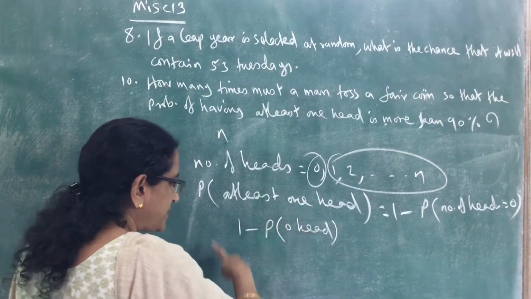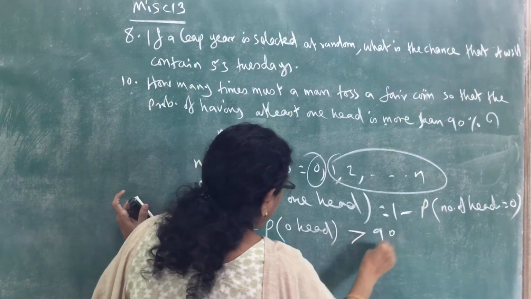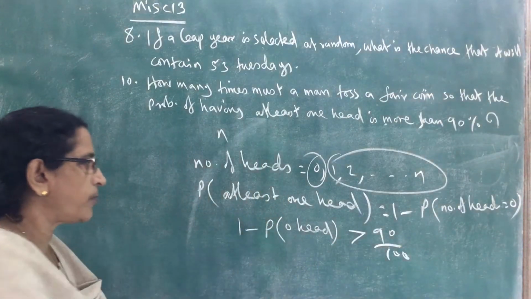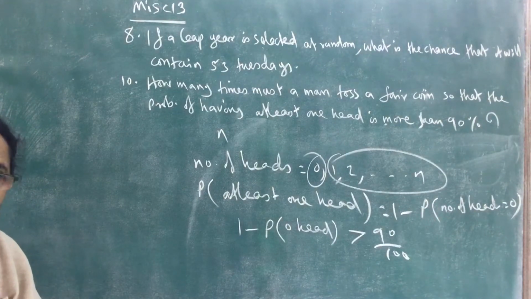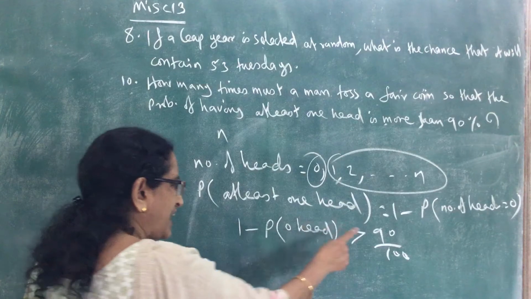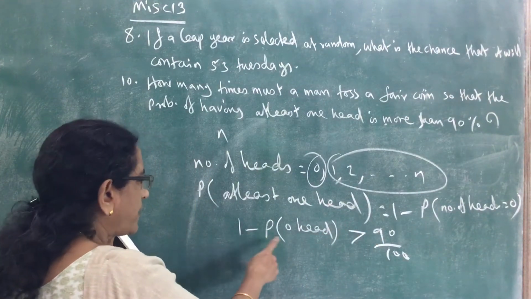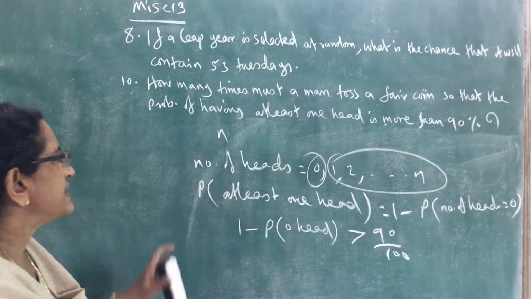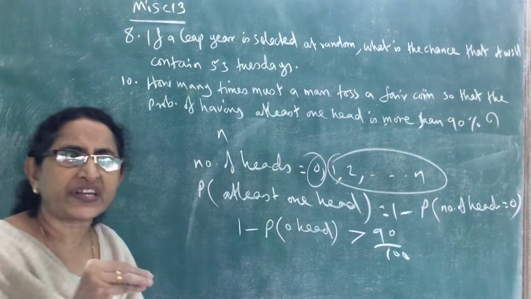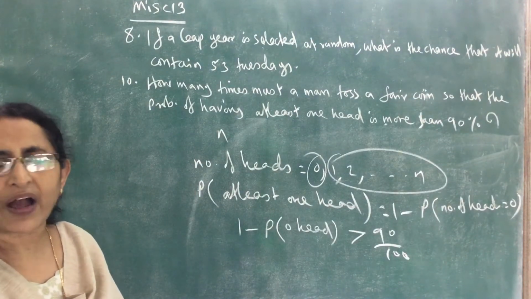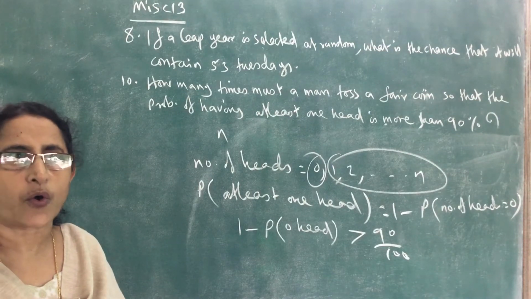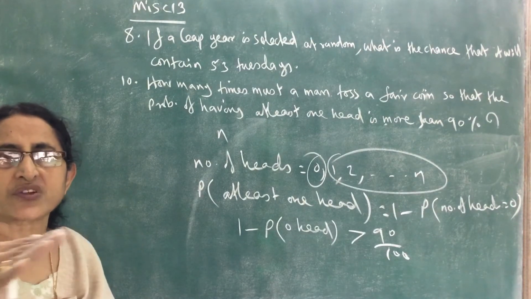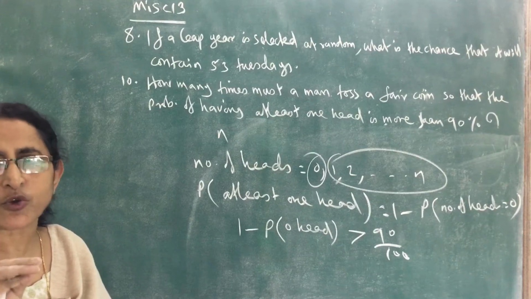So this probability should be more than 90 by 100. 90% means the probability is 90 by 100, so we can take 90 by 100 this side. And what is the probability of 0 heads? If a coin is tossed n times, what is the probability of getting 0 heads? That means the number of heads is 0, that means in all n tosses we want to get tail.